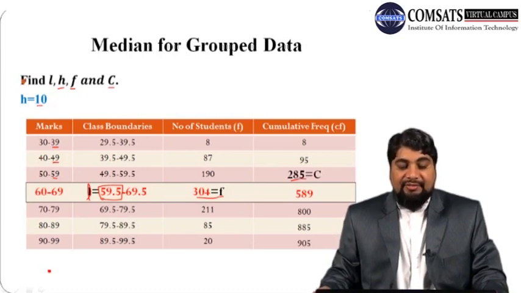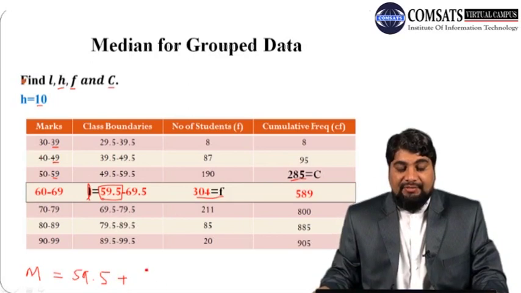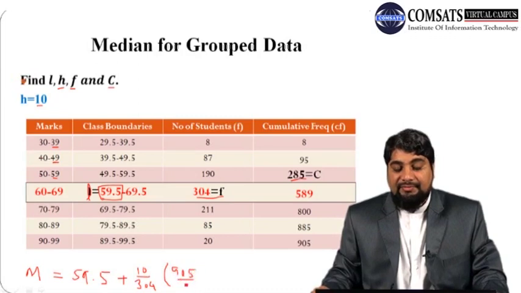So median is L, which is 59.5, plus H over F. So H is 10, our F is 304, into n by 2, where n is 905, the sum of frequencies, divided by 2, minus C. C is the cumulative frequency of the preceding class, which is 285.